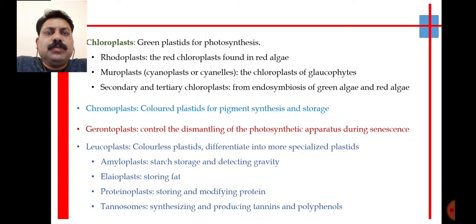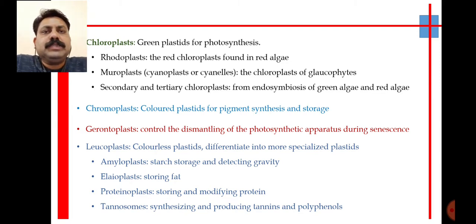Then the next one, chromoplast. So the chromoplasts are the colors other than green. This color we observe in leaves as well as on the flowers. We observe different types of colors, and these colors are because of the chromoplasts. So these are the colored plastids.